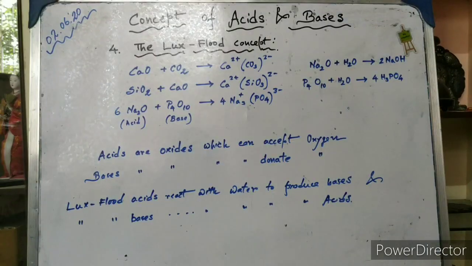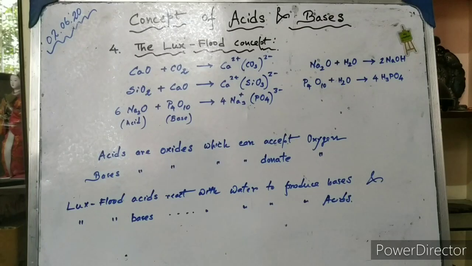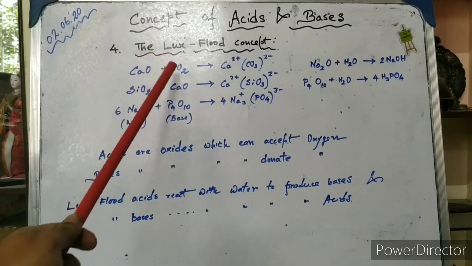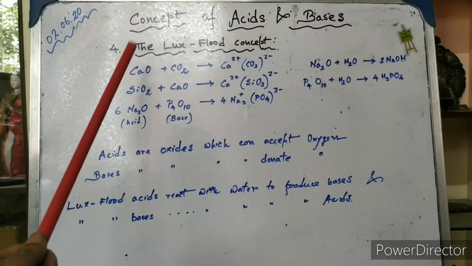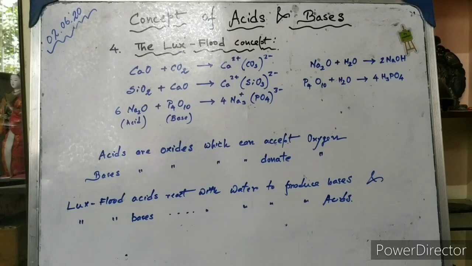Now the fourth concept of acids and bases is the Lux-Flood concept. According to this concept, acids are oxides which can accept oxygen, and bases are oxides which can donate oxygen. Here we have a series of examples. The first is the reaction between calcium oxide and carbon dioxide, which forms calcium carbonate. Here carbon dioxide is accepting an oxygen to produce a carbonate ion, so carbon dioxide behaves like a Lux-Flood acid. Similarly, calcium oxide is donating the oxygen to carbon dioxide, so calcium oxide behaves like a Lux-Flood base.